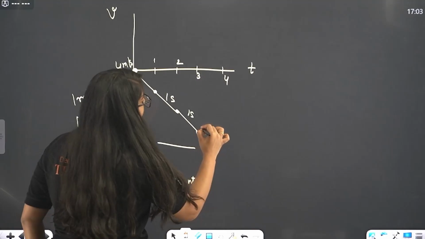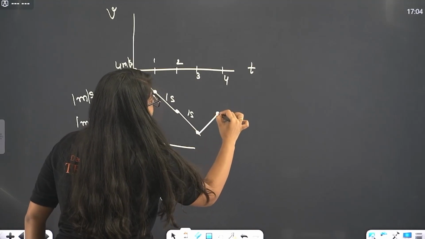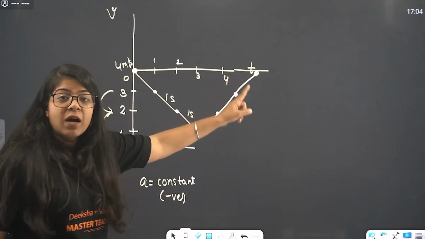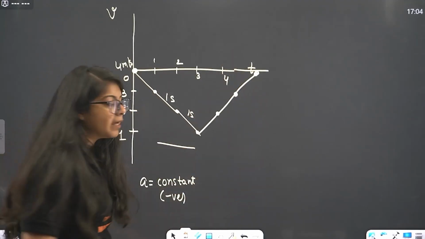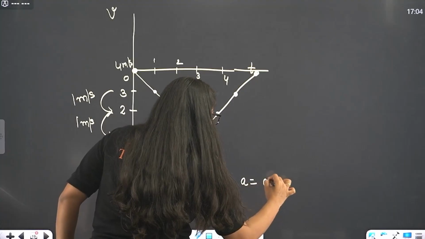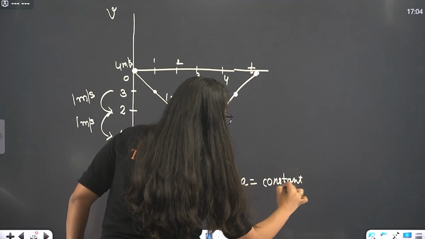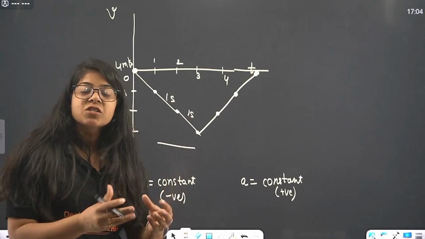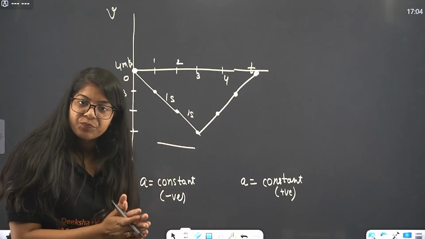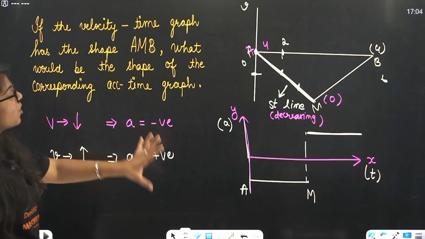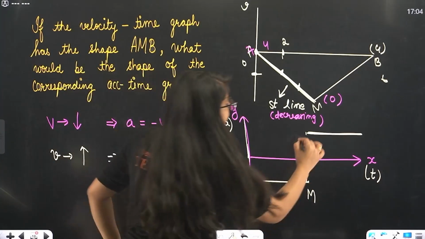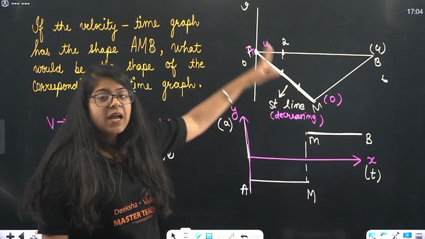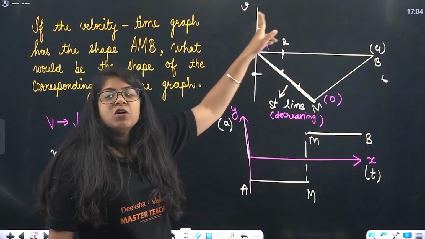And similarly from here, in 1 second it is going up, in another 1 second it is again going up, in another 1 second it is again going up. So again equal amount of velocity is changing in equal intervals of time. So that means acceleration is again constant, but now it is positive. Okay, take some time to understand this, it's fine. Just try to learn it from the scratch. Okay, so that is your final answer, A to M and then M to B. This will be the graph of acceleration with respect to time, with respect to this particular velocity time graph.